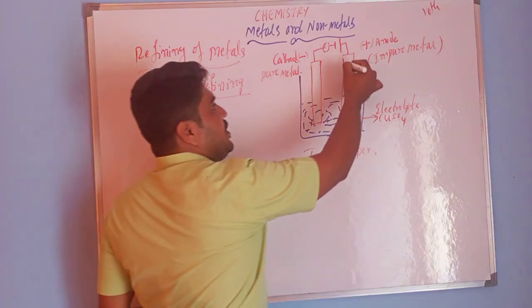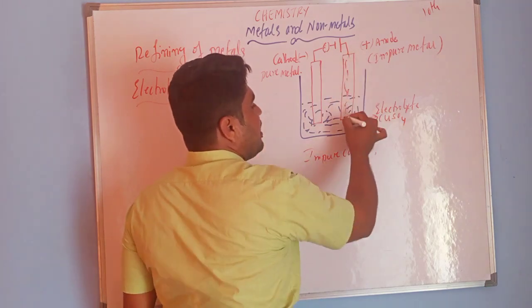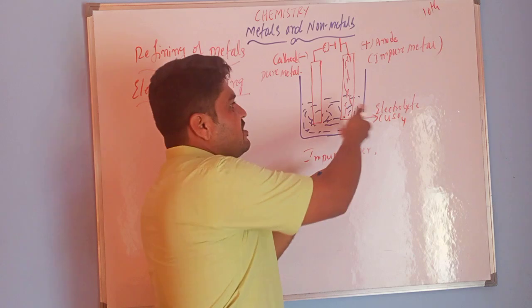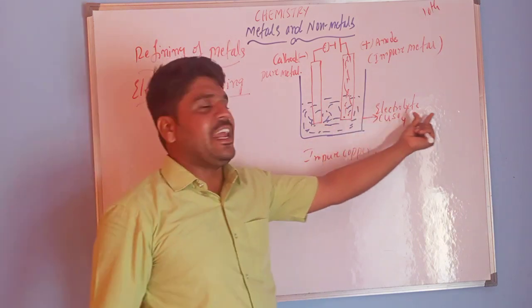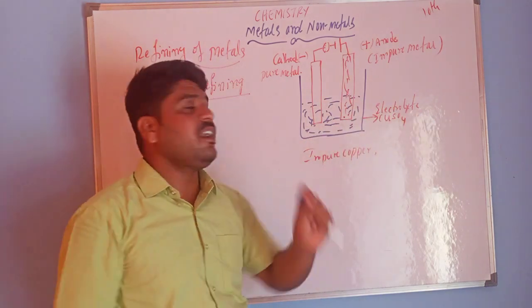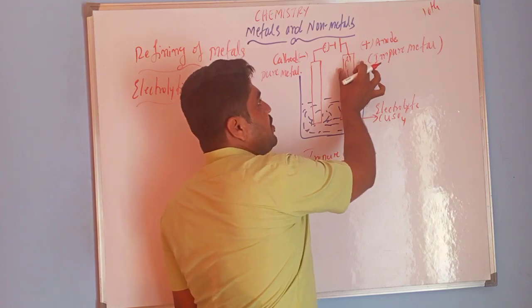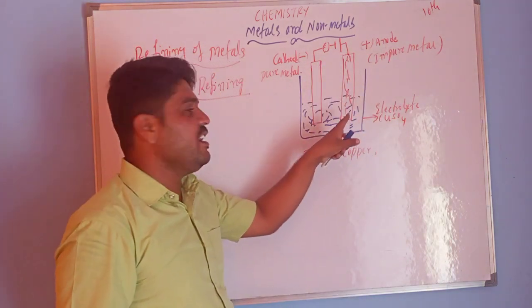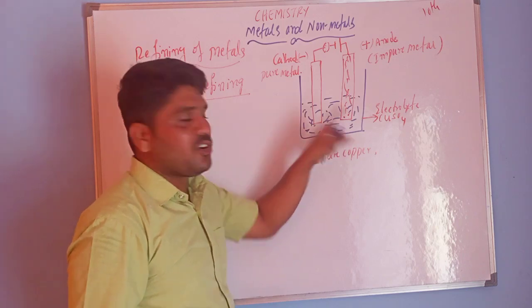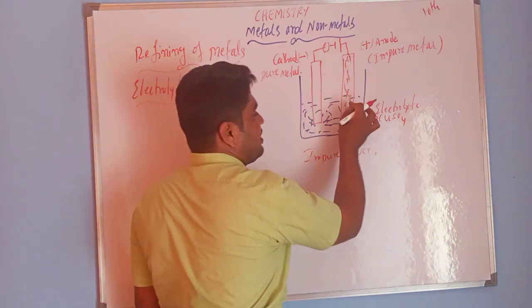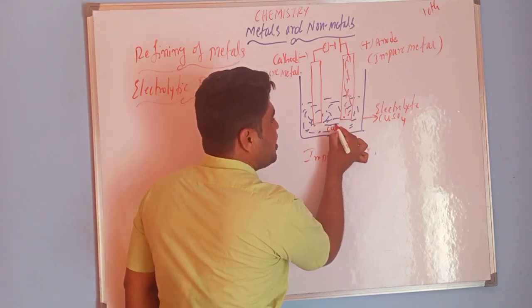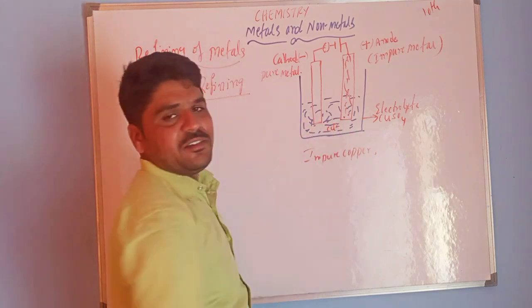The impure anode dissolves in the electrolyte. Please remember, the impure metal dissolves in the electrolyte, and the metal is obtained as Cu2+ ions.